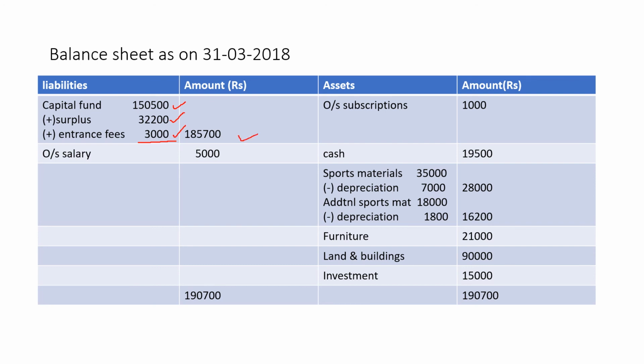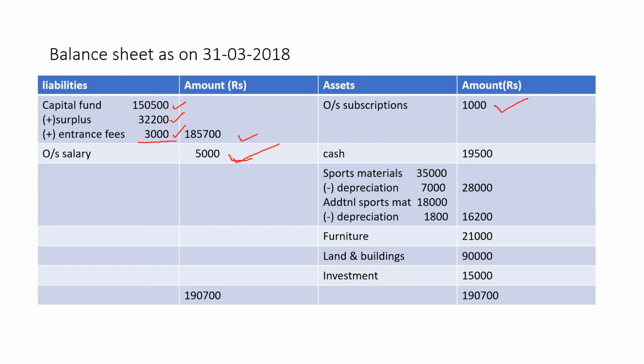Remaining, if you have any outstanding expenses, that is a liability. So here there is outstanding salary, which has to be paid. So outstanding salary 5,000, given in adjustment number 2. So that's it for the liability side. On the asset side, if you have any outstanding subscriptions, any income that is due to be received, write it. You have outstanding subscriptions of 1,000 relating to the current year.